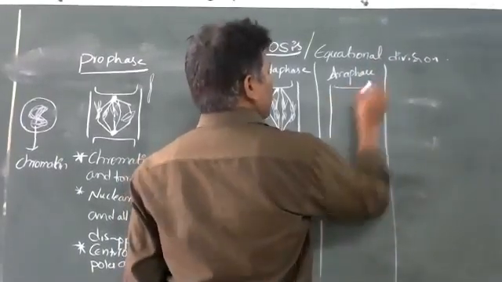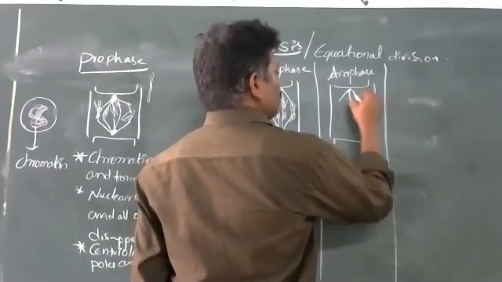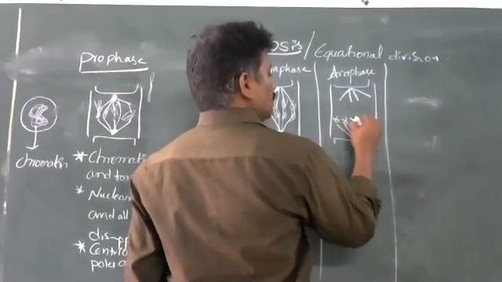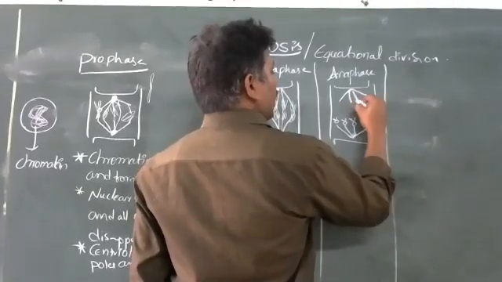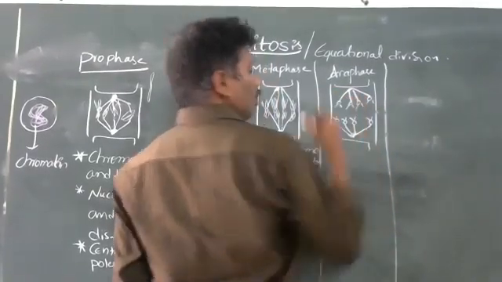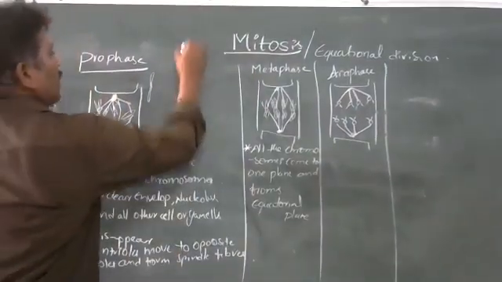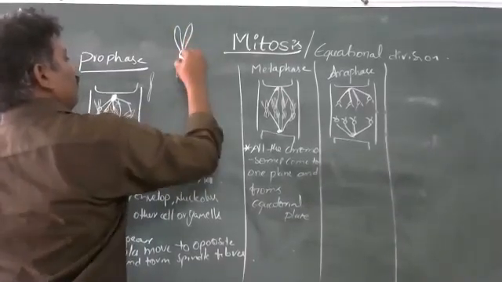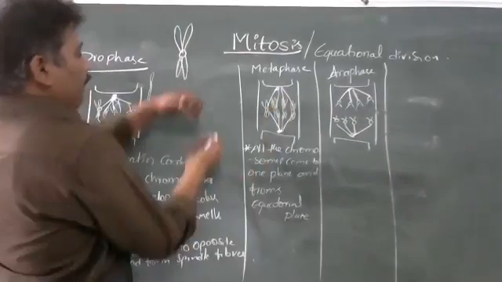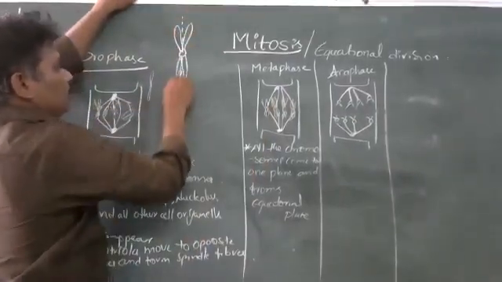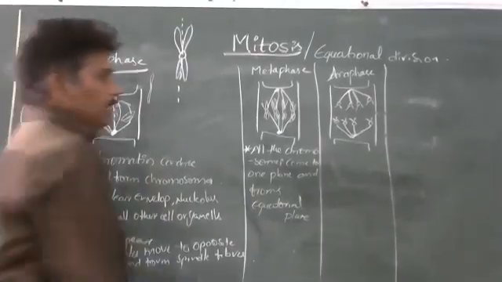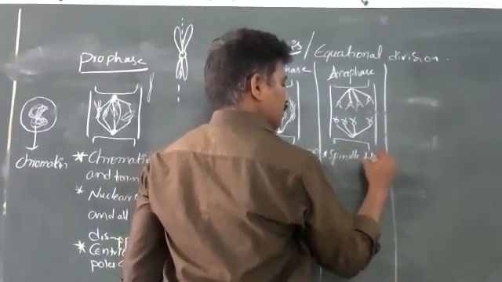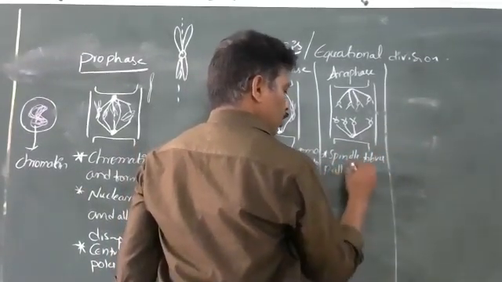Anaphase. Here, the spindle apparatus pulls the chromosomes towards the opposite poles. As a result, chromosomes split longitudinally or lengthwise and move to opposite poles. Chromosome structure is like this. This is the centrosome. Spindle fibers pull the chromosomes.